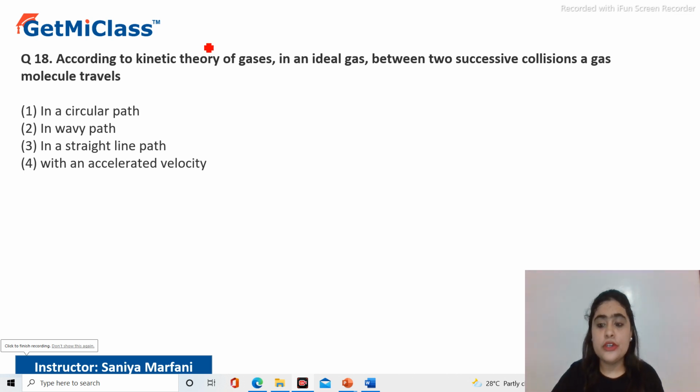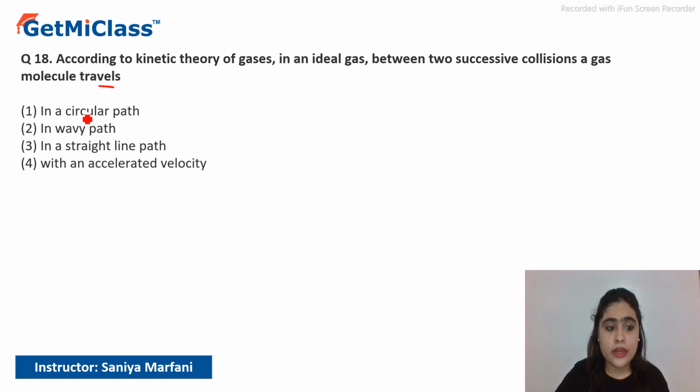According to the kinetic theory of gases, an ideal gas molecule, between two successive collisions, travels in a circular path, in a wavy path, in a straight line path, or with an accelerated velocity. Now, the collision between the molecules is elastic. But if we consider two molecules, the two molecules will collide with one another.